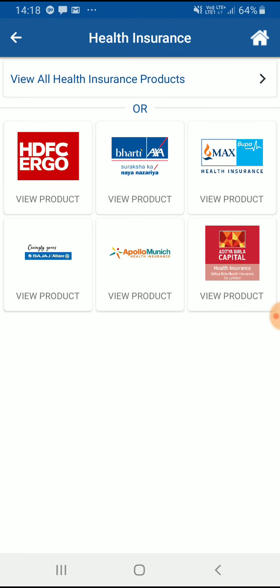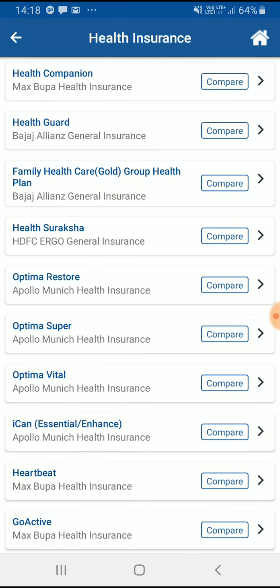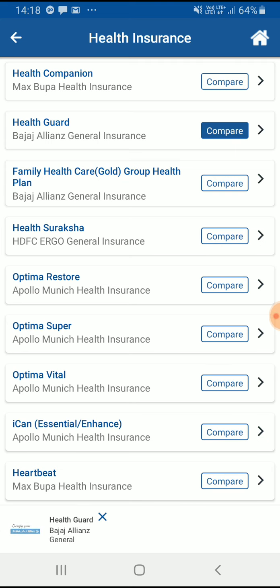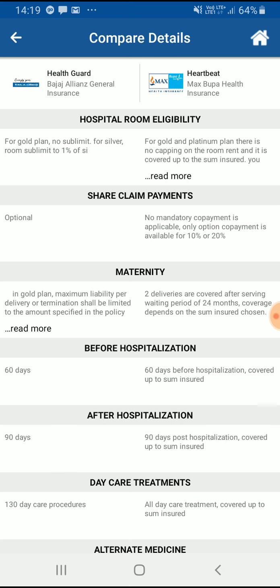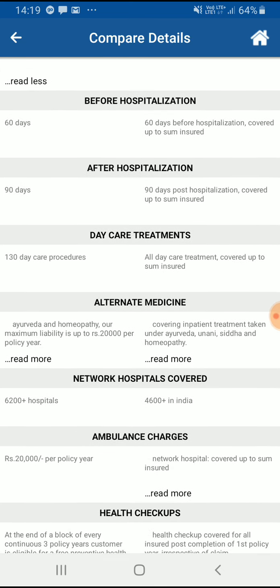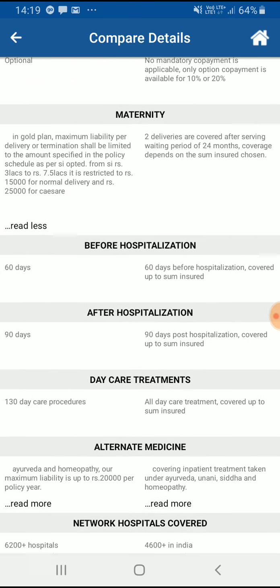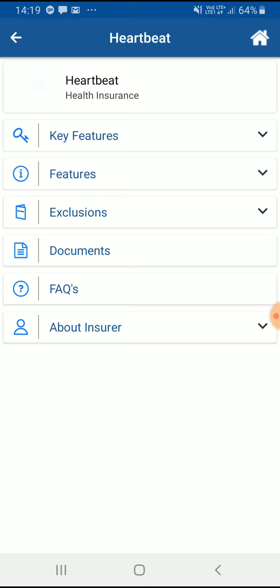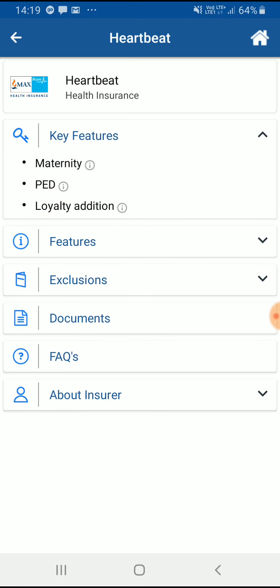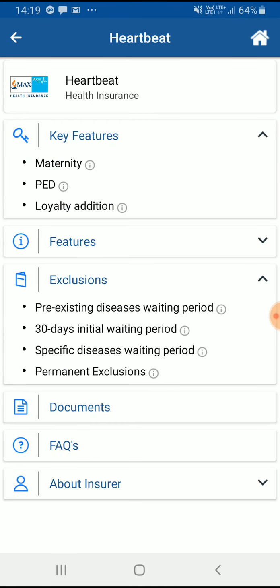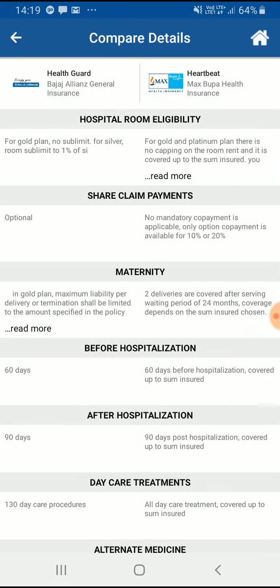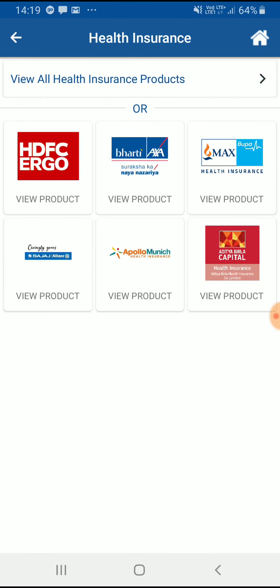Now I can also compare two products of a similar subcategory. Let's say I want to compare the product of Bajaj with the Max Bupa Heartbeat. I can compare the two products, understand their offerings in detail, and based on my needs, I think the Max Bupa product is best for me. I can click on Max Bupa and show the details to the user. In this way, we provide great knowledge about the product to the employee of the distributor.